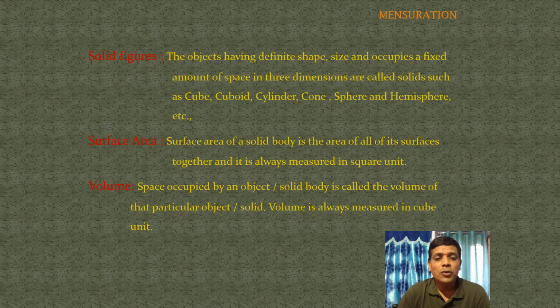Next, volume. What is meant by volume? The space occupied by an object or solid body is called the volume of that particular object or solid. Volume is always measured in cubic units, such as cubic centimeters and cubic meters.